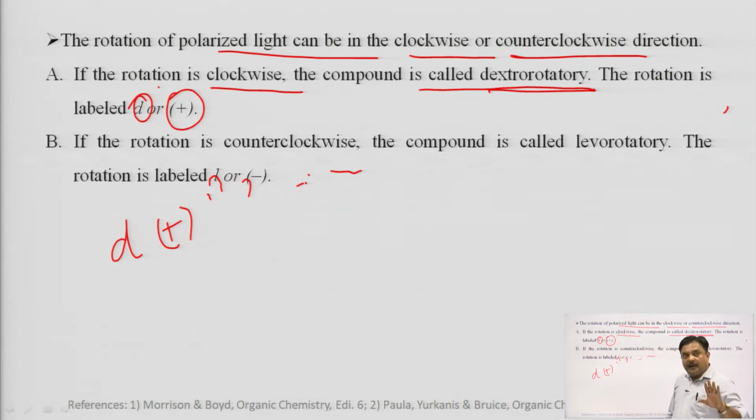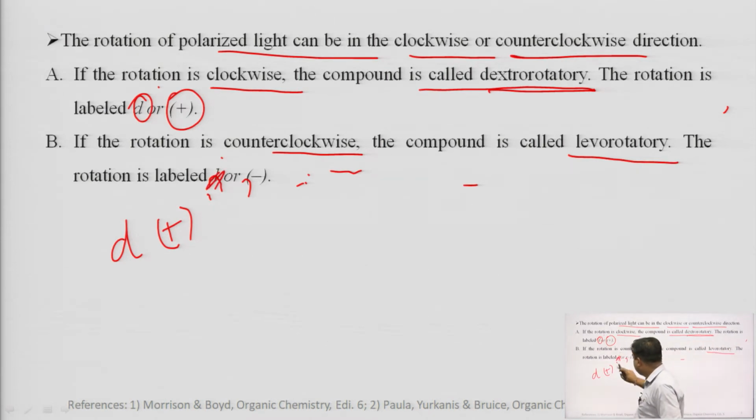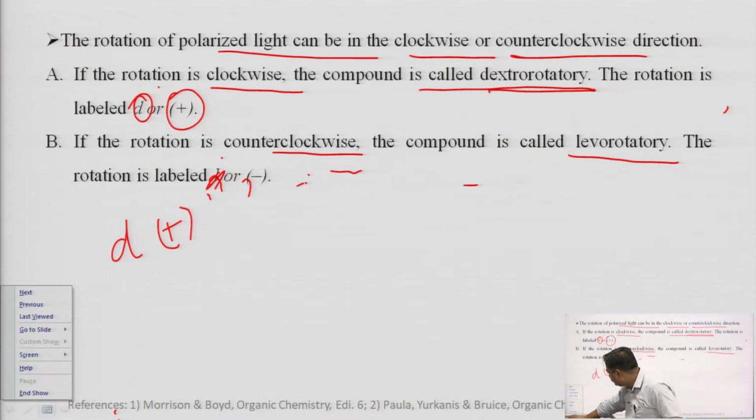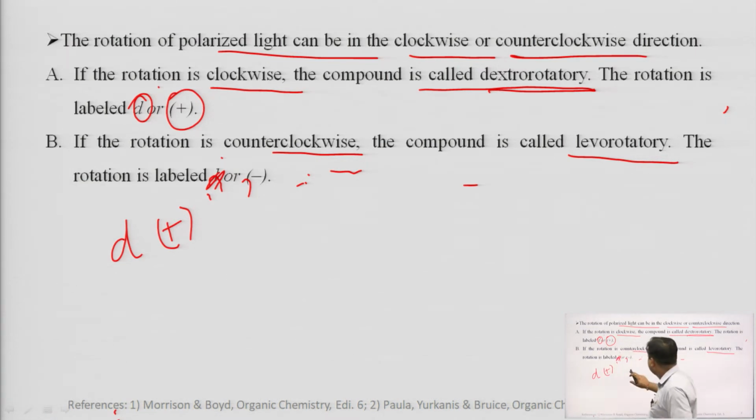Opposite to that, if the rotation is counterclockwise, the compound is known as levorotatory, and the rotation is labeled L or minus.